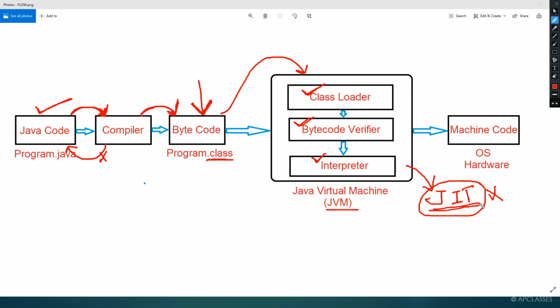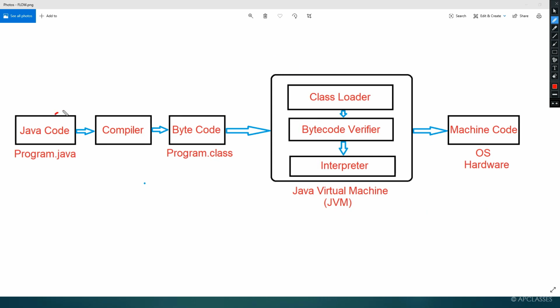JIT full form is just in time compiler. Along with the interpreter you will find the just in time compiler. As it is not in the ICSE syllabus, I am not going to tell you what JIT is, and I am not going to confuse you.